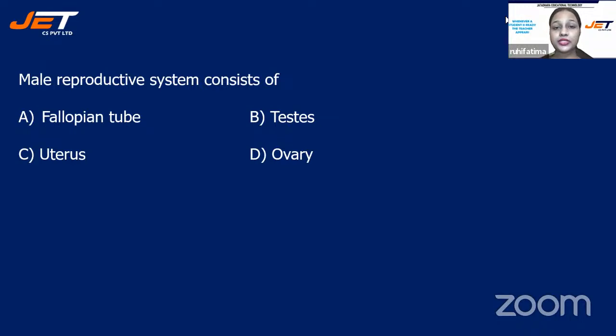Male reproductive system consists of fallopian tube, testis, uterus, or ovary. All right. Now let's check the correct answer. The correct answer for this question is option B, testis. Because fallopian tube, uterus, and ovary, they all are the parts of the female reproductive organ.